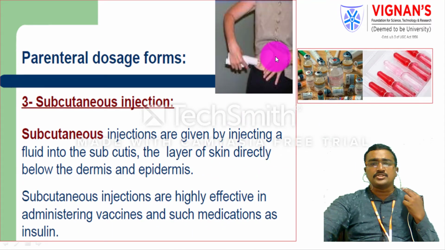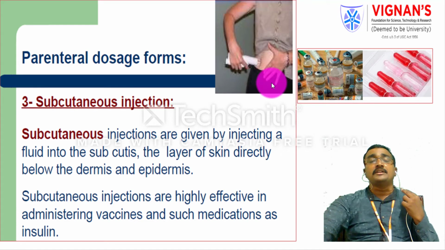The subcutaneous injection is given by injecting the fluid into the subcutaneous layer, the layer of the skin directly below the dermis and epidermis layers. Subcutaneous injections are highly effective, especially for administering vaccines and medications like insulin.